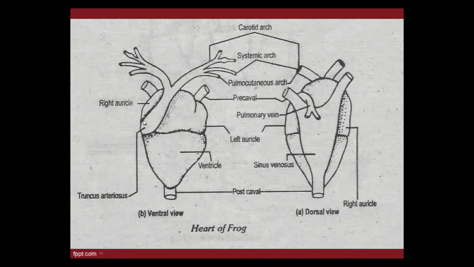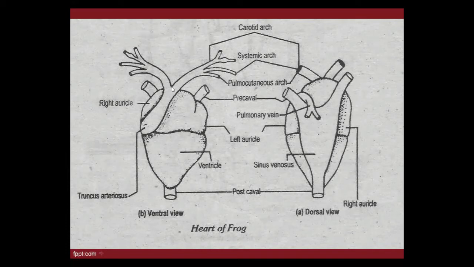Its shape is tubular, and observe, it is arising, see my cursor, from the right side of the ventricle. Are you observing? This is the ventricle, this is the right side. It is arising from the right side of the ventricle, and first it is dividing into two main arches. Are you seeing? Observe my circle, I am moving my circle again and again on these two main branches of the truncus arteriosus.